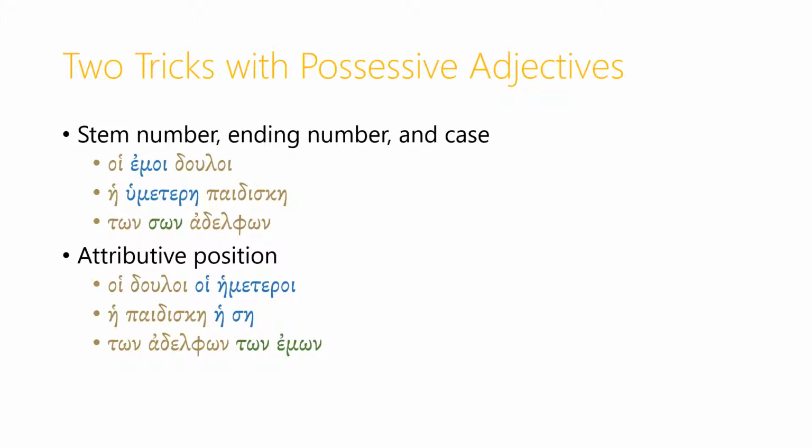The point here is that if you remember, the two attributive positions for adjectives are between the article and the nominal, or following the nominal with another article repeated in front of the adjective. Similarly, we can say he paidiske he se, which again just means your slave girl or your little girl. Or we can say, instead of ton emon adelphon, ton adelphon ton emon. And that means the same thing.